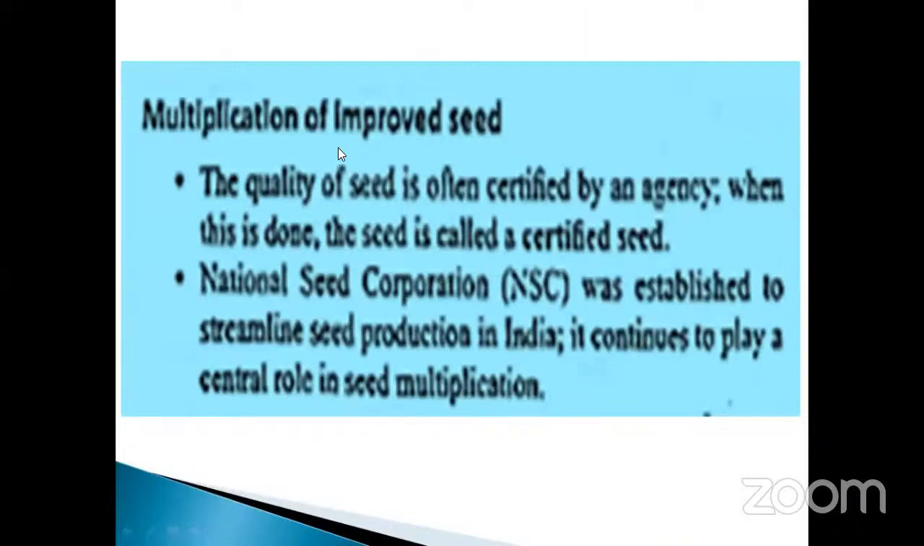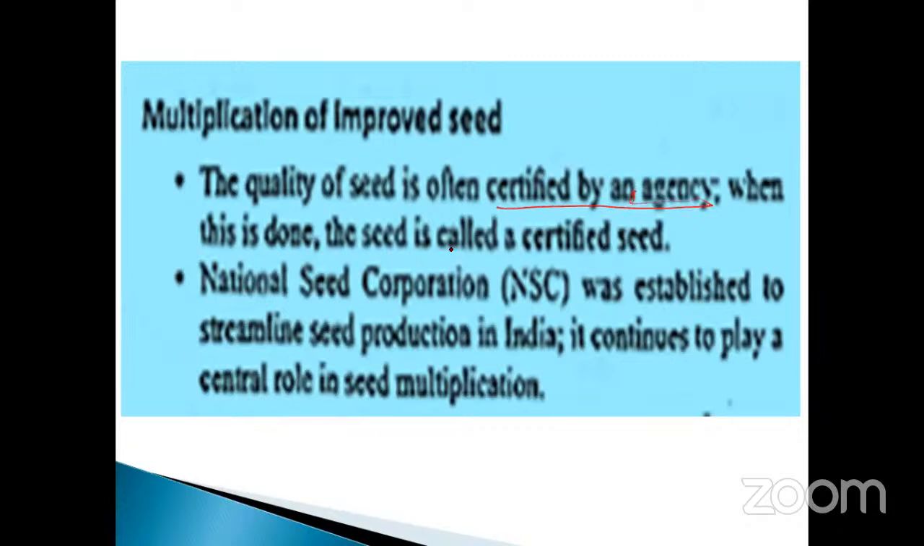So, multiplication of improved seed. Multiplication of improved seeds. What are the multiplications? Already we did autopolyploid, polyploid, allopolyploid, those things, isn't it? How will it be improved? The quality of seed is often certified by the agency.